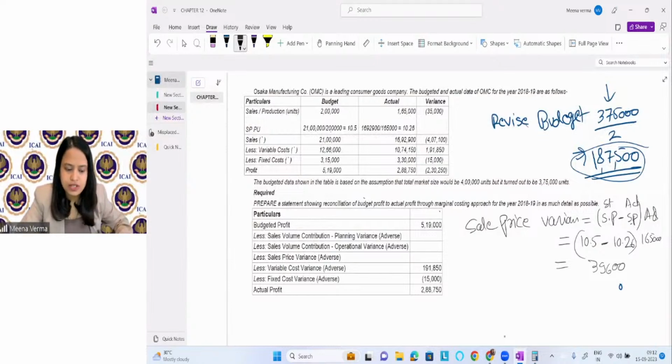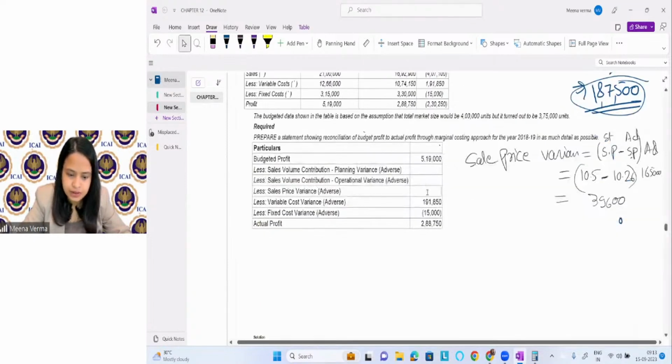Okay. So after this, what do we have to find? We have to find the volume variances. Okay. Sales price variance is coming as 39,600. Now let's find the volume variances. I'm writing it here.